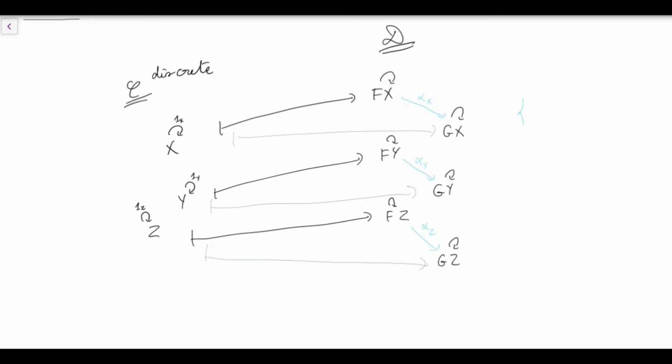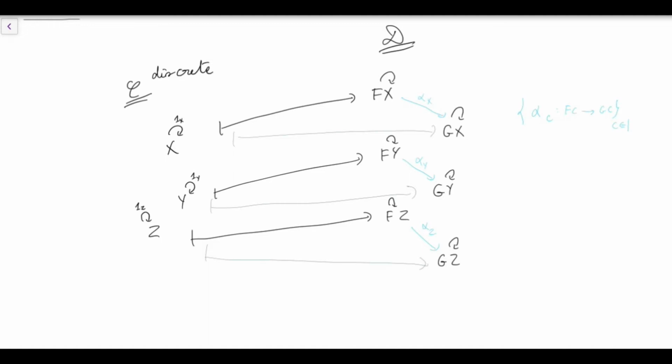So the square will have the extremities made of the identities, so of course they will commute, and we have no further condition to verify. So any family alpha C going from f of C to g of C for each object C belonging to the category C will be a natural transformation.